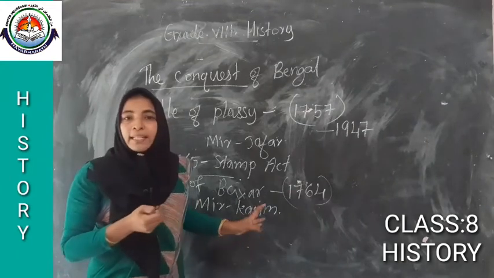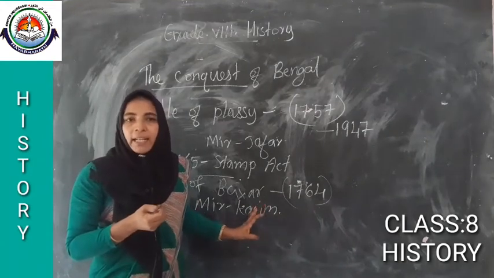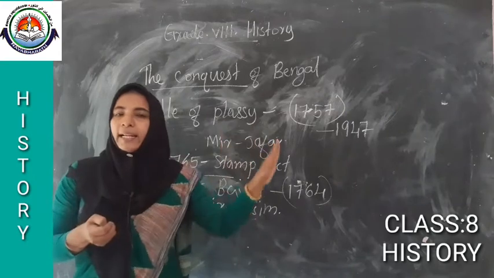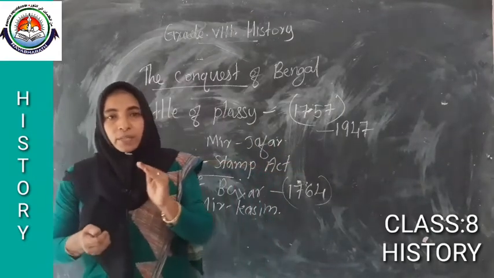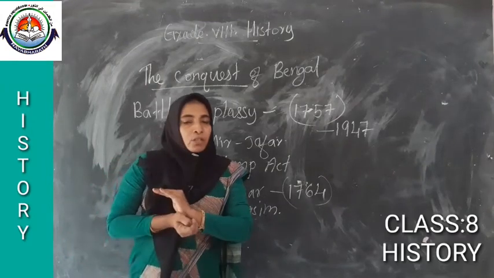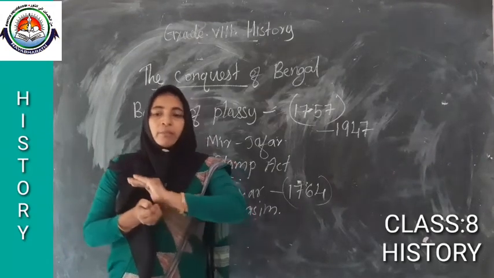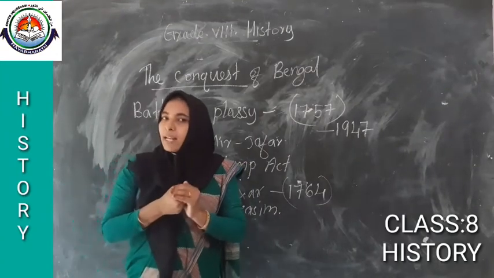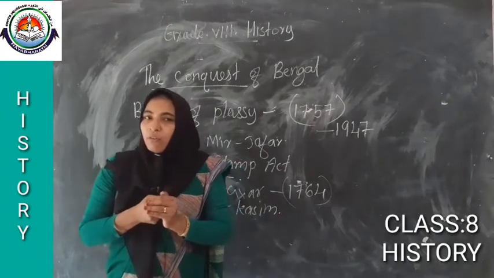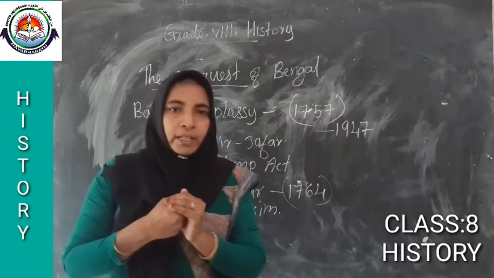In order to meet the financial aspects, what did he do? He abolished all the internal duties. At that time free trade was going on, and he was unable to stop the misuse of free trade.